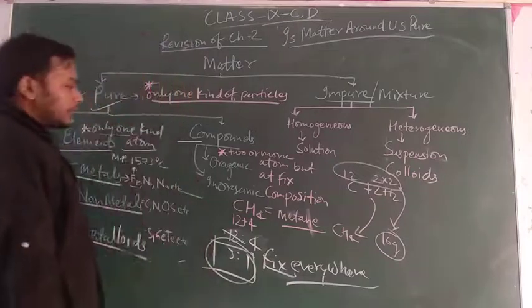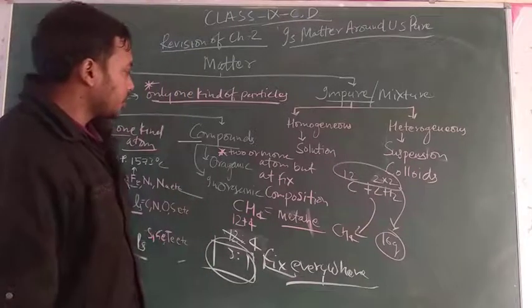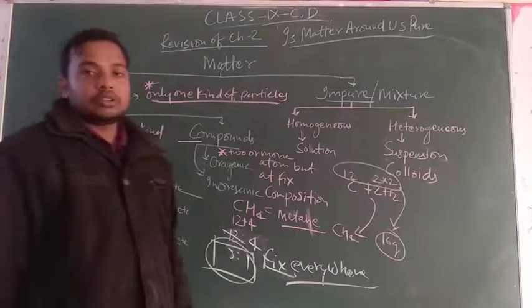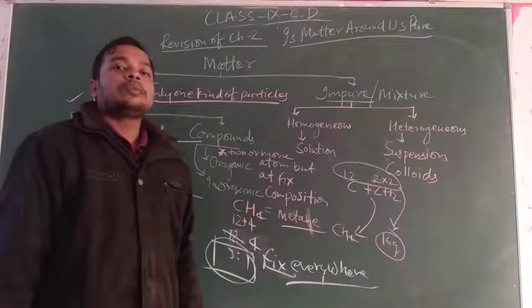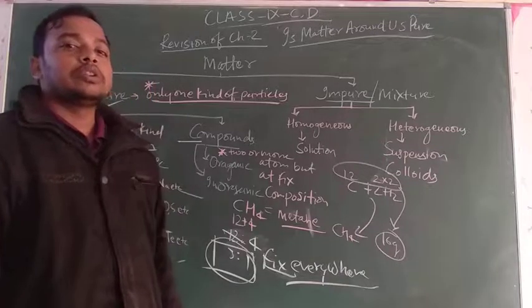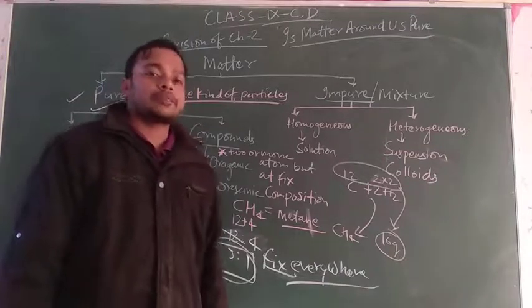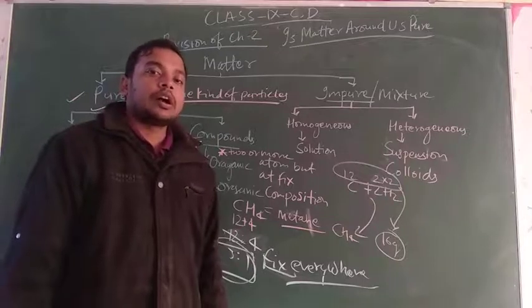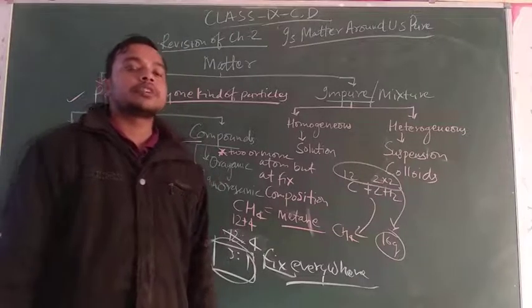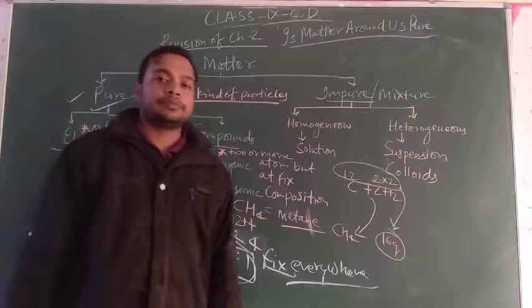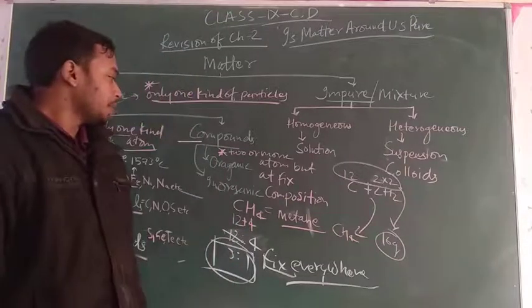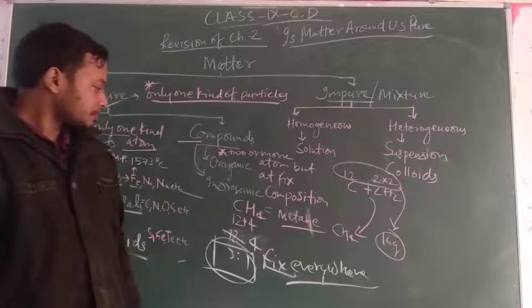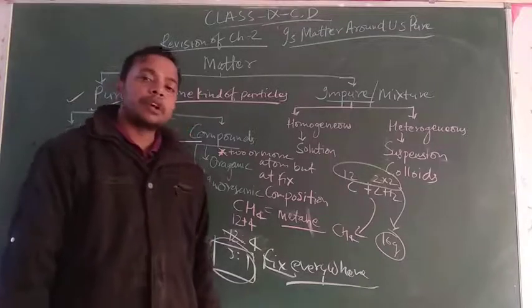Now another point, that is organic compounds. Organic compounds are those compounds which after burning produce black smoke. Or another way we can consider it is that carbon is present in the particular compound.